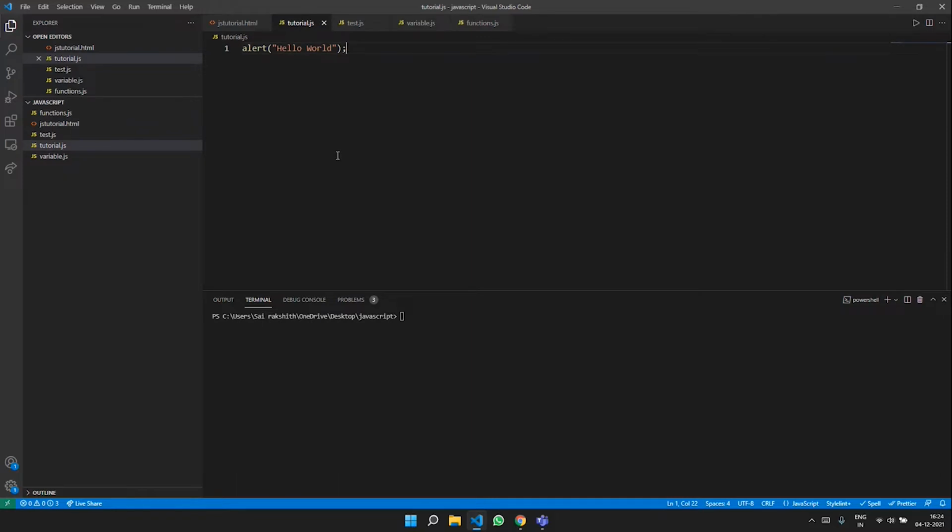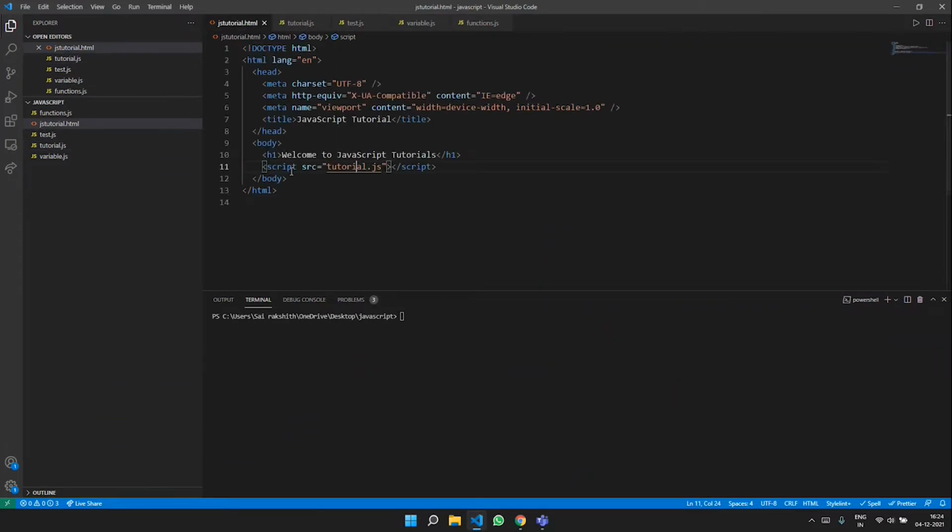We'll be actually seeing how an alert box is displayed on the screen. So in our HTML, until now we have talked about what boilerplate code is. It's the code that is initially appearing on the screen when you type in HTML, and before you start any project, you just type HTML and then start coding on it.